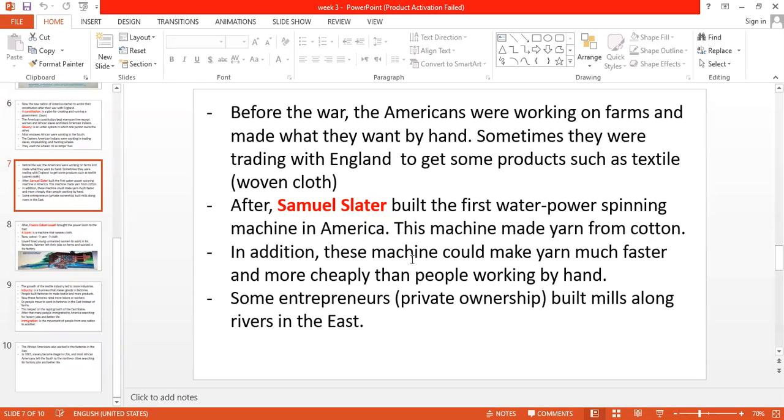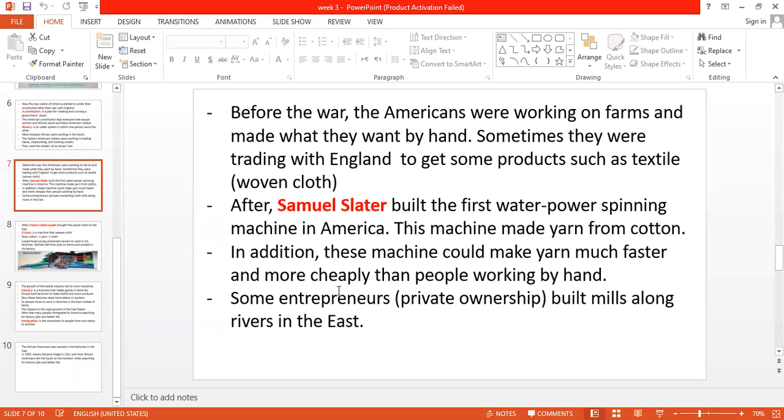So this machine that Samuel Slater brought to America could make yarn much faster and more cheaply than people working by hand. Of course, machines will be faster than people, and cheaper than people.